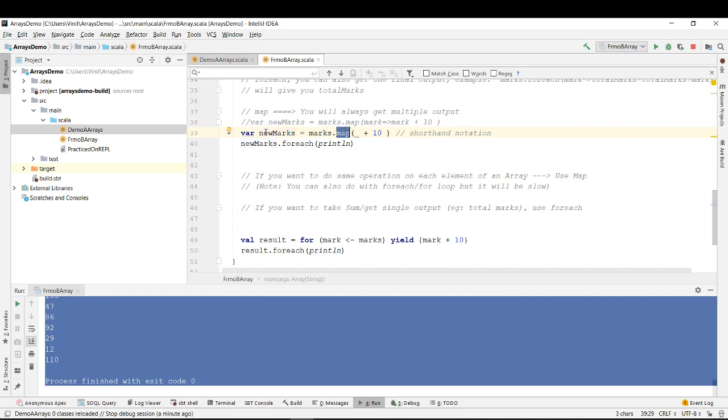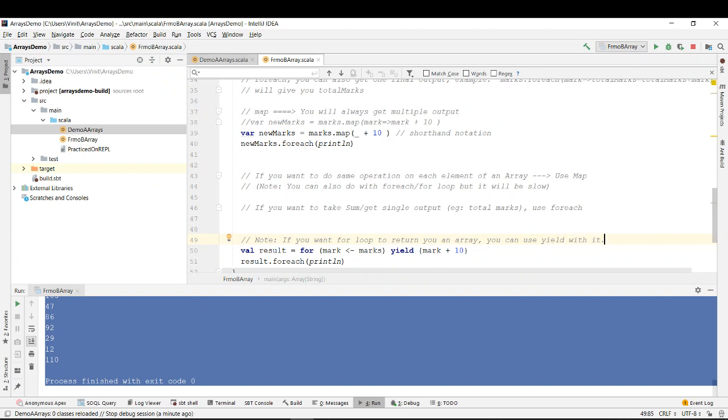Using a map, so map will always return you an array, right? Map will always return you an array. If you want for also to return you an array, you have to use a yield, right? So I will write a note over here. Note: if you want for loop to return you an array, you can use yield with it.